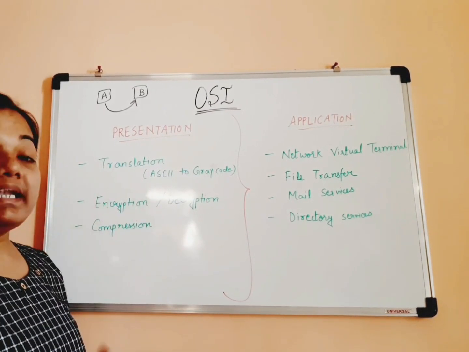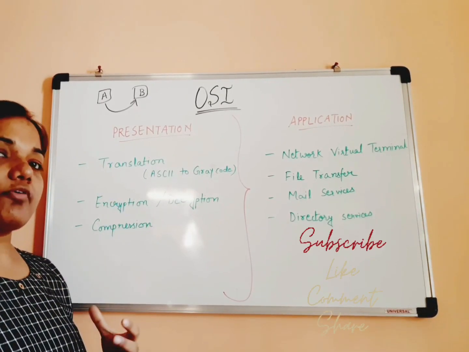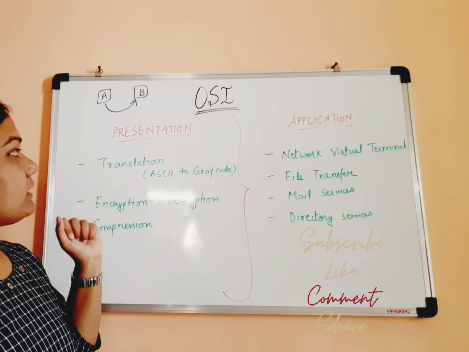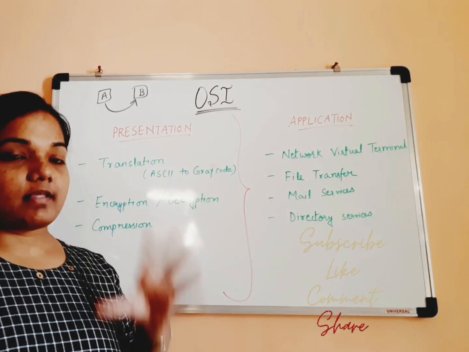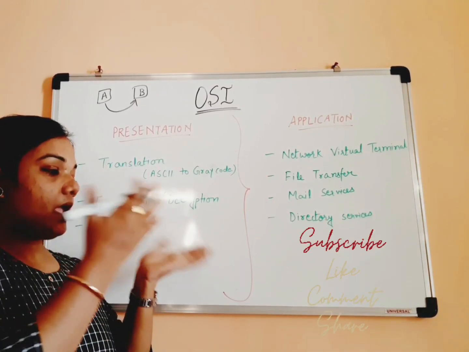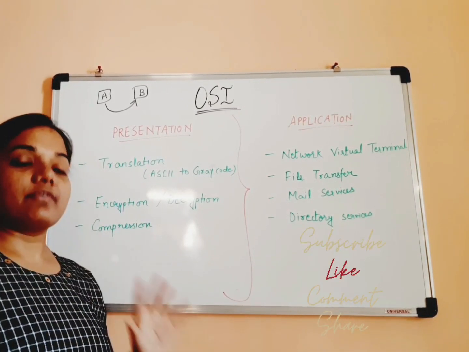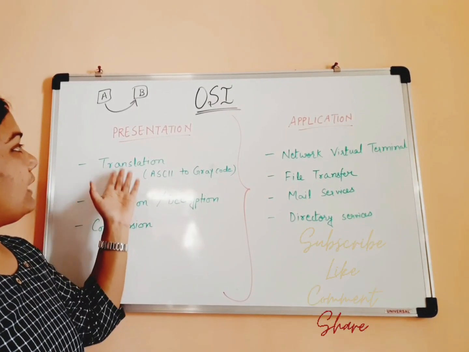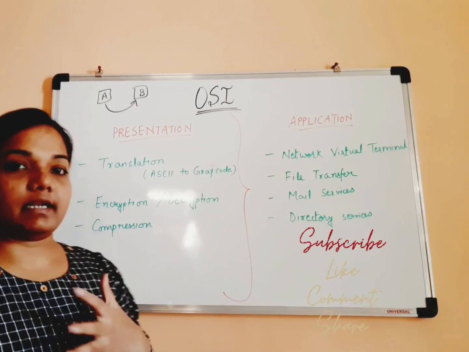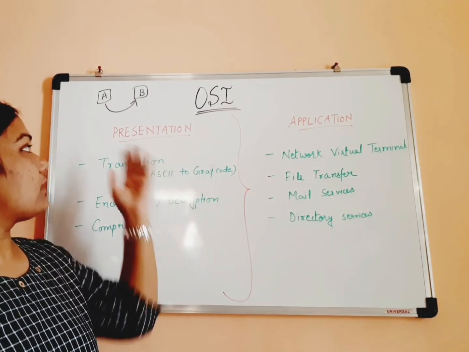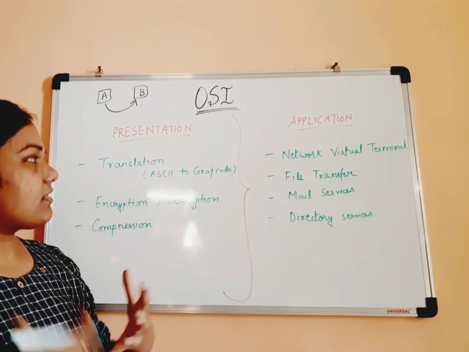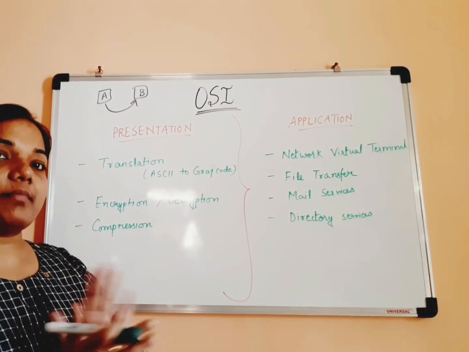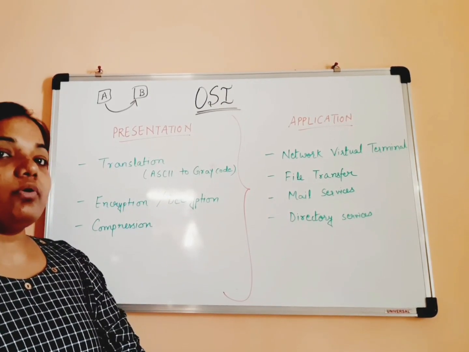Try to imagine these things in terms of email, you will understand them in a better way. What is translation? The language that the sender understands and the receiver understands must be in sync, right? In case we need to translate the given data from one form to another, that is done by the presentation layer, like ASCII to Gray code, octal, hexadecimal, and many other forms.